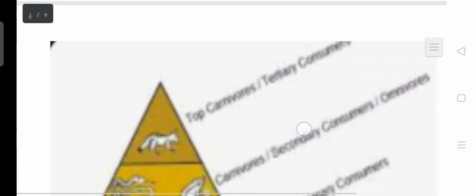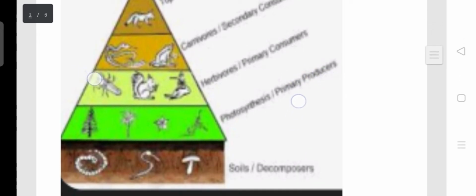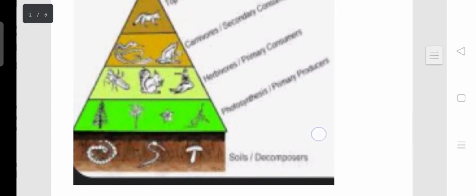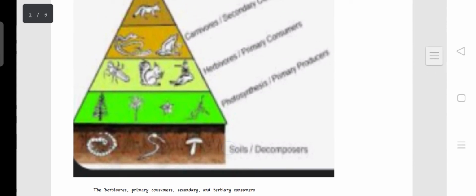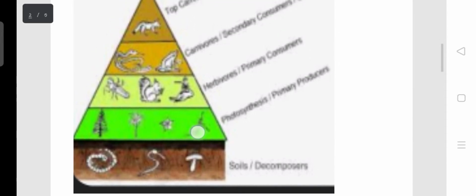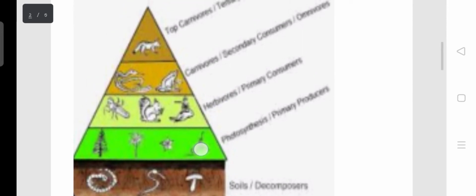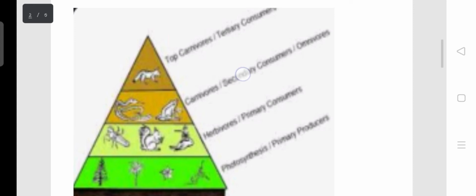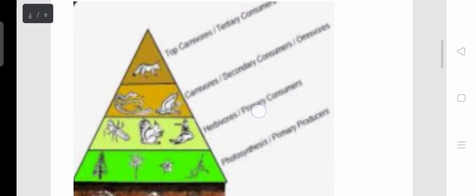So now let's take a look at this picture. In this picture, you can see the soil, which is where the decomposers are found. So these decomposers add nutrients to the soil, thereby leading to the growth of the plants. So when the plants grow, the herbivorous animals feed directly on them, and then the carnivorous animals, that's the secondary consumers, they then feed on the herbivorous animals.